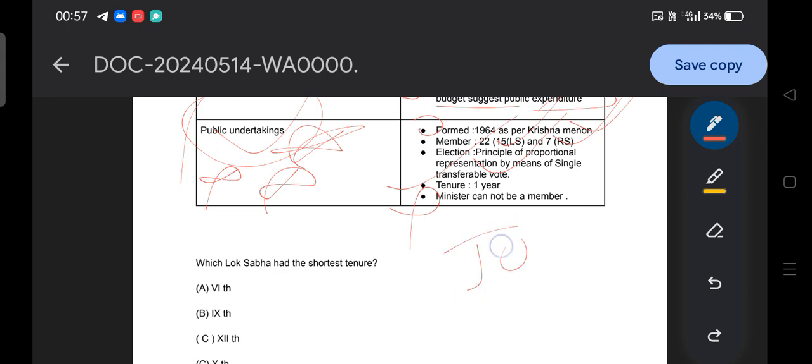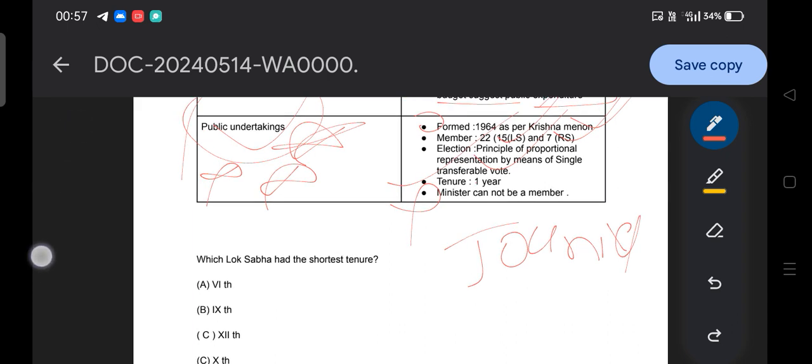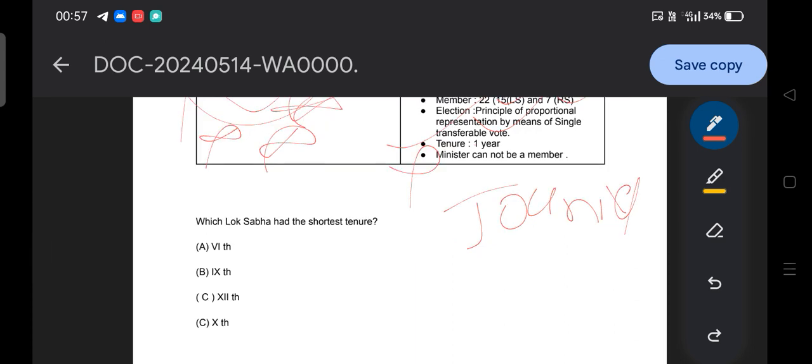Under the head of the journey of Lok Sabha, we will discuss when for the first time the Lok Sabha was dissolved, what was the first mid-term Lok Sabha poll, and what is the shortest tenure of Lok Sabha. So these are all the things I am going to discuss with you guys. Okay, so before that, let's solve the sample question. Which Lok Sabha had the shortest tenure?